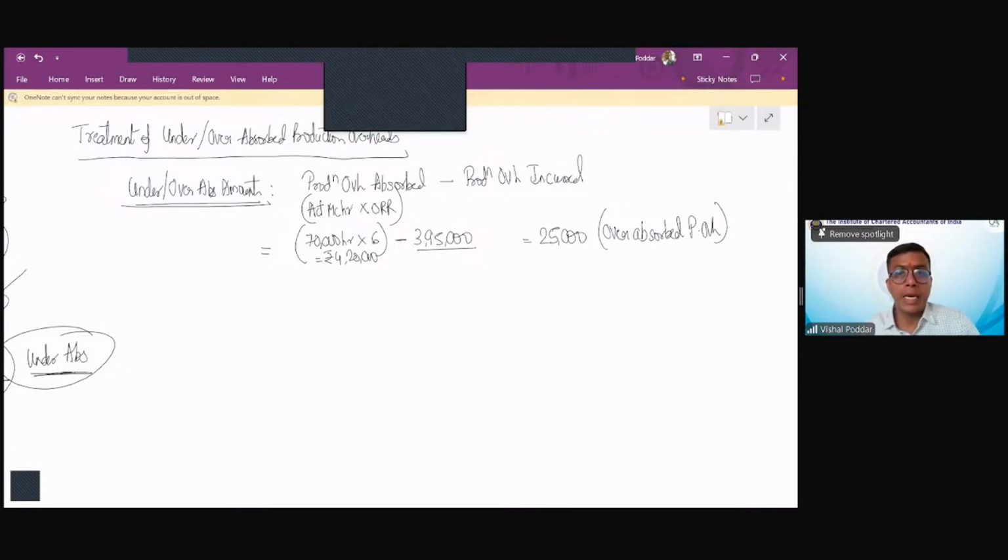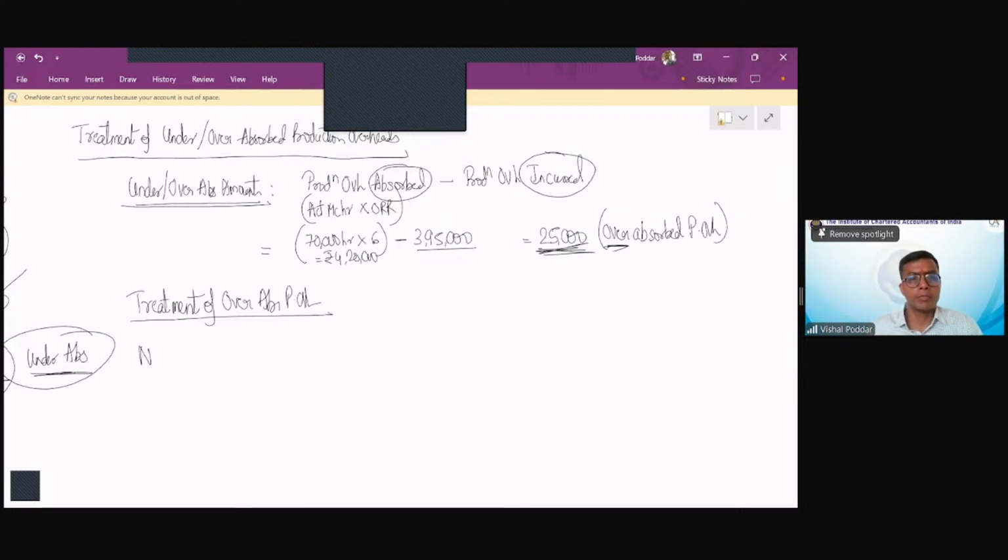Had this been a negative figure, it would have been under absorbed. Logically also you can understand, if my absorbed amount is more than my incurred amount, as I already explained, it is over absorption. If my incurred amount is more than my absorbed amount, it is under absorption. So in this format, if you are getting a negative figure, you will call it under absorbed. But since I'm getting a positive figure, I'm calling it over absorbed. Now, once I have found out the amount of under or over absorbed, I have to do the treatment. So now I'm doing the treatment of over absorbed production overheads.